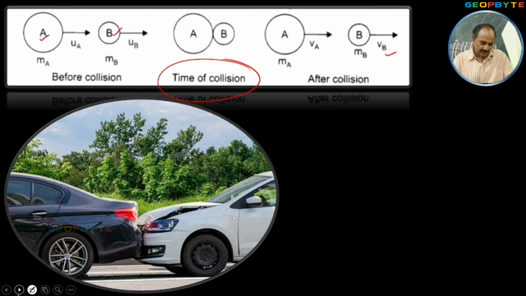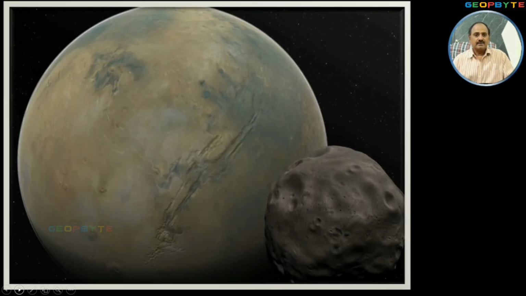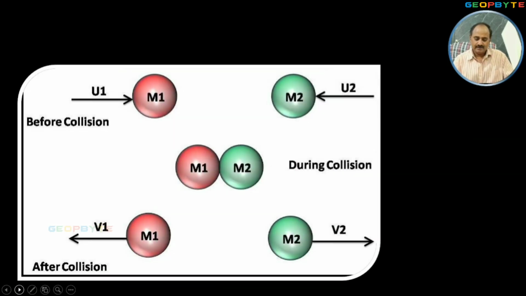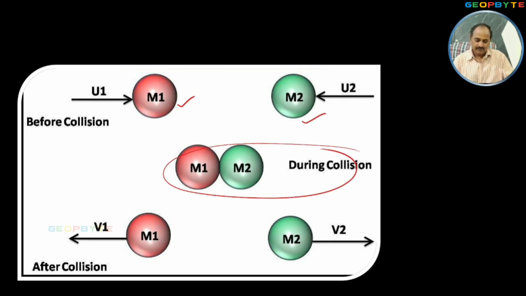Similarly, another instance where collision is happening in space. Similarly, another instance where one particle is colliding with another particle. After that, both bodies may be moving separately. So these are all the different instances where collision is happening.